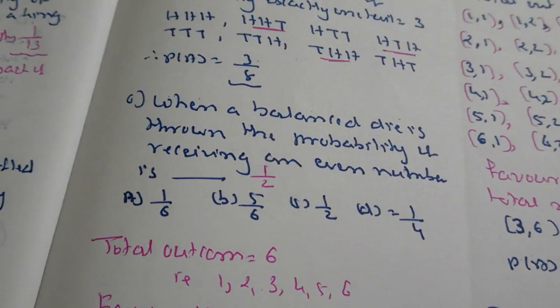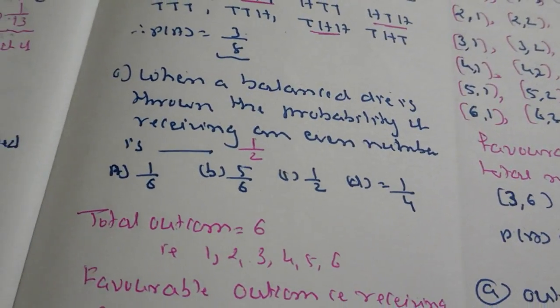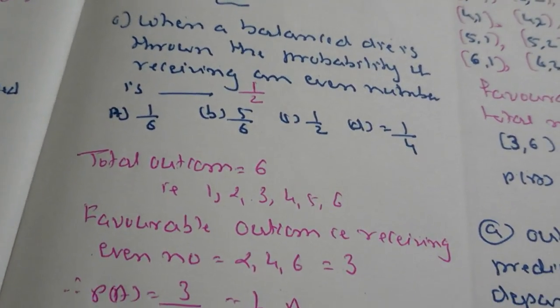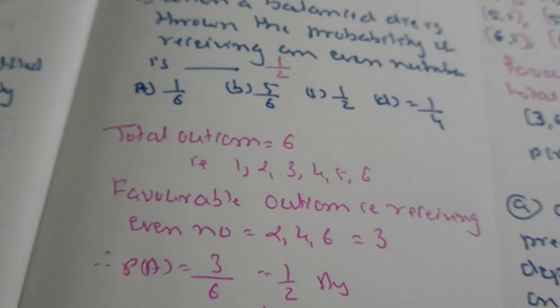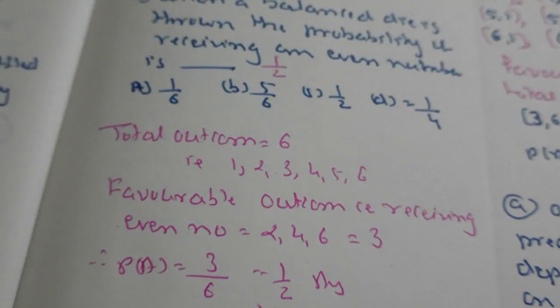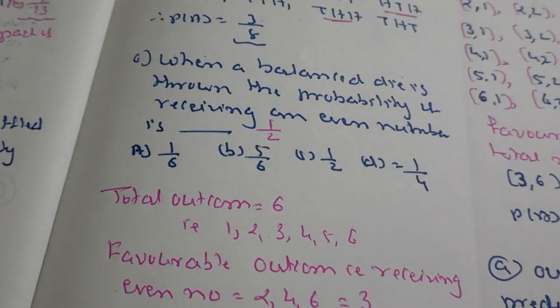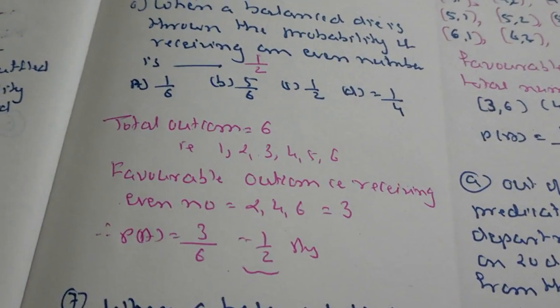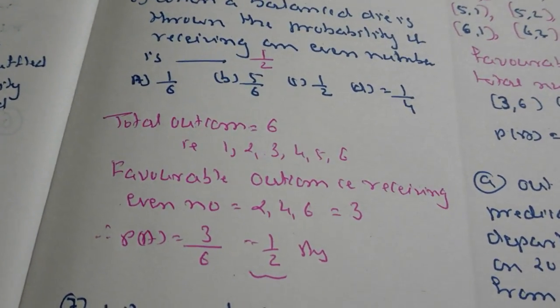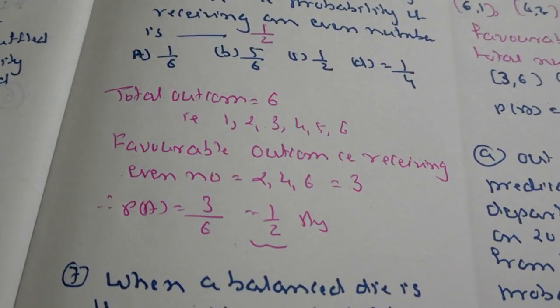When a balanced die is thrown, the probability of receiving an even number. When a die is thrown, there are 6 outcomes: 1, 2, 3, 4, 5 and 6. The even numbers are 2, 4 and 6, so the favorable outcome is 3.